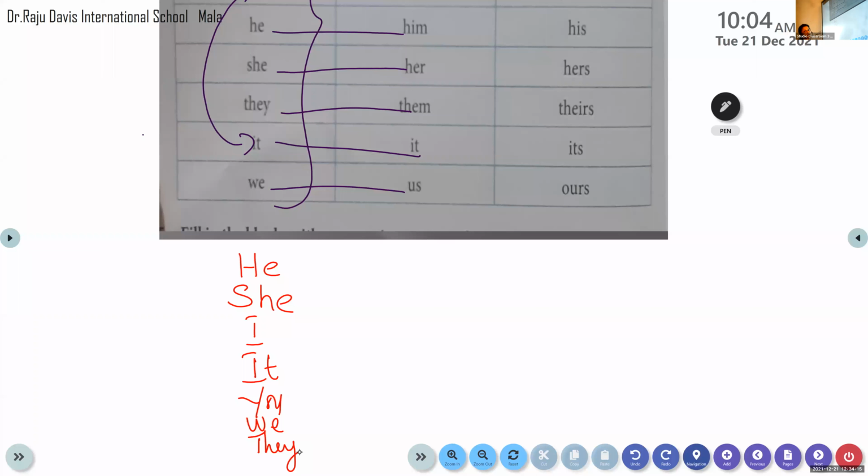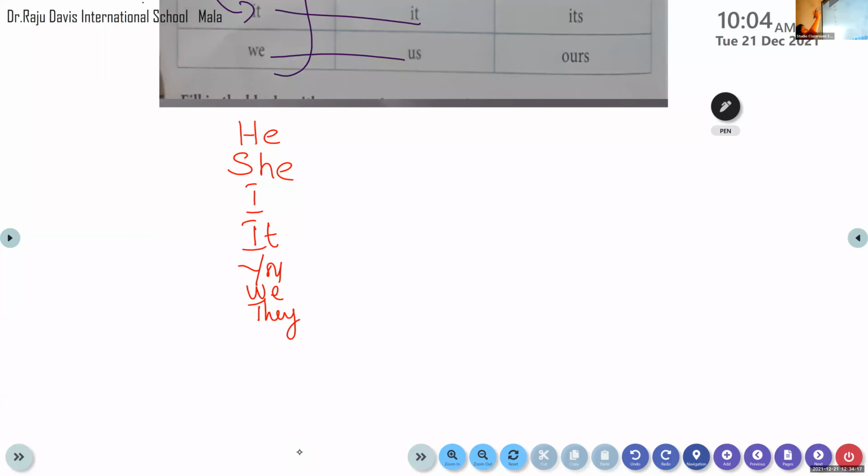These 7 pronouns are the main pronouns, and they are also called subject pronouns because they can only be replaced by a subject in a sentence. Clear?